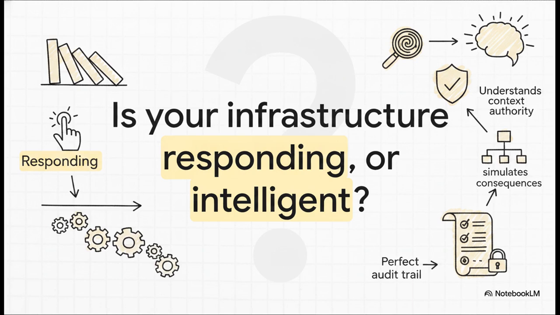We've covered a tremendous amount of ground today, tracing a single command through some really rigorous verification layers. And it all boils down to a fundamental question. Is your infrastructure merely reacting to triggers, playing a dangerous game of guess and check? Or is it truly intelligent? True pragmatic intelligence doesn't just act. It deeply understands context. It verifies authority, simulates consequences in a sandbox, and leaves a flawless, verifiable audit trail.